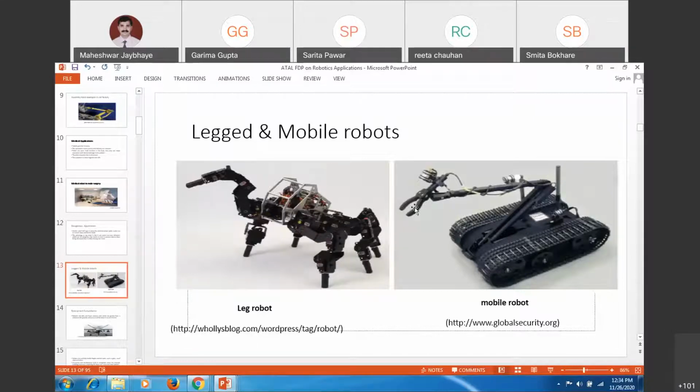This is one of the mobile robots for bomb disposal and all. You can have this robot go to the particular location, detect the bomb with the help of cameras and all, and then with programming and the help of grippers or tools, you can detach those things.